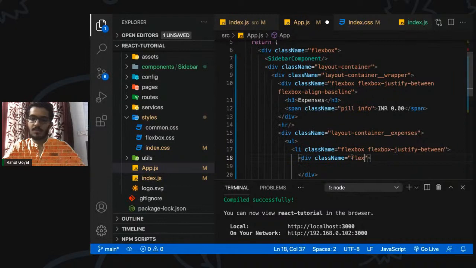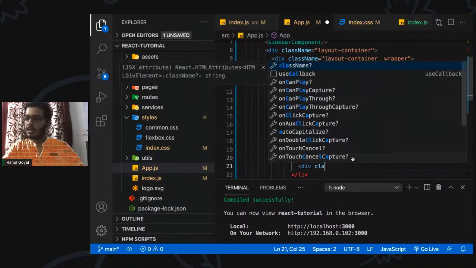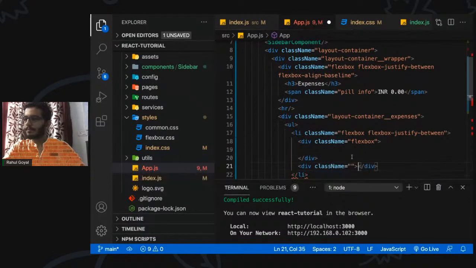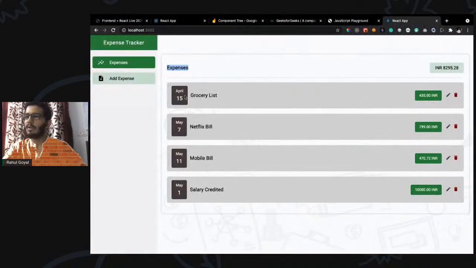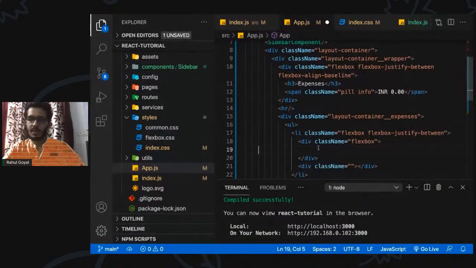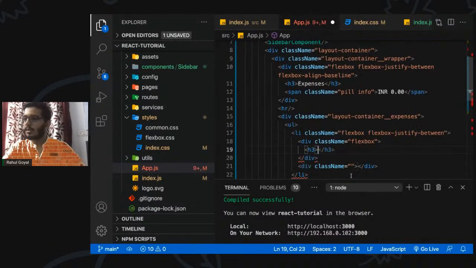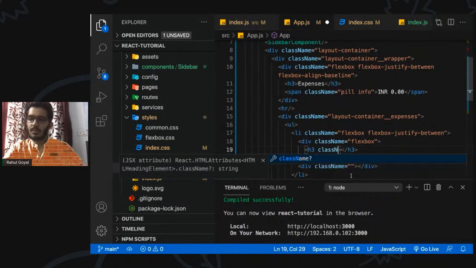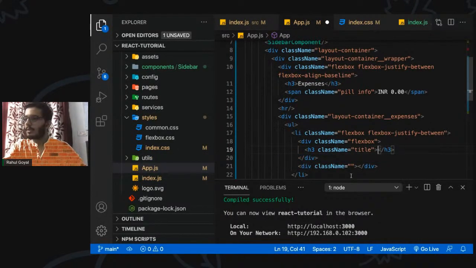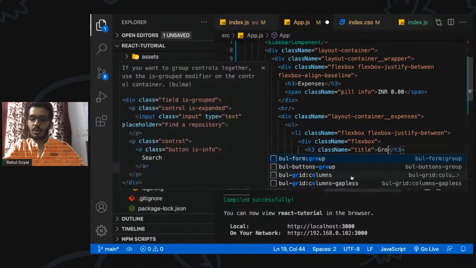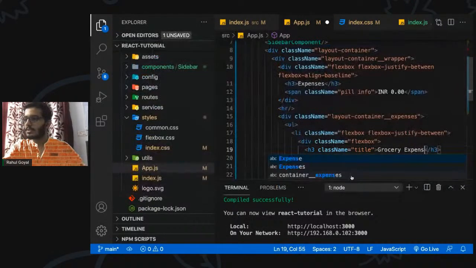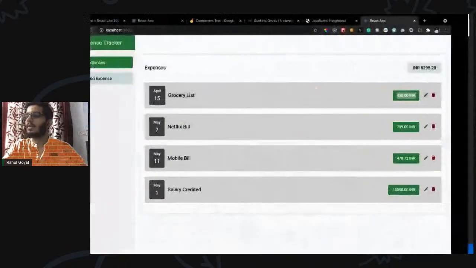Like you can specify some classes, flexbox, yes, and one more class. Okay, so in this, what we want to have is this particular date and the title. So let's start with the title. We have h3, the class name, I guess. The title, let's say it has a title, maybe grocery expense, I guess. Let's save it and see.